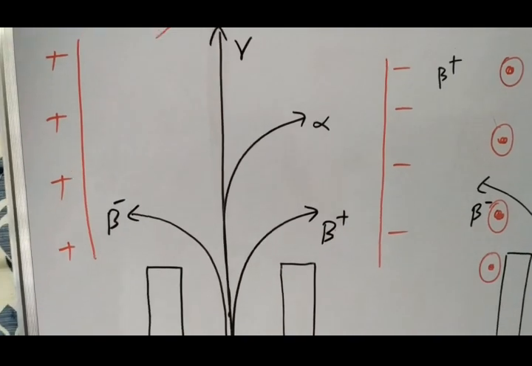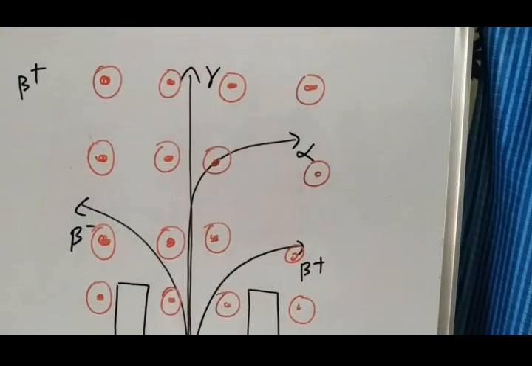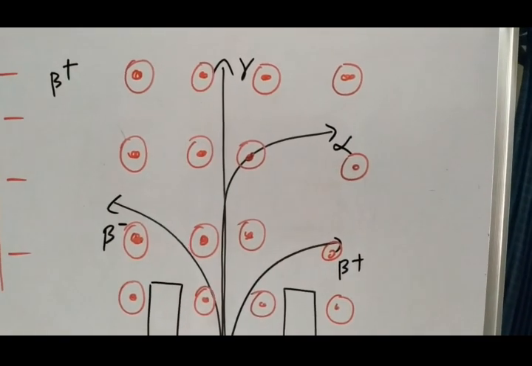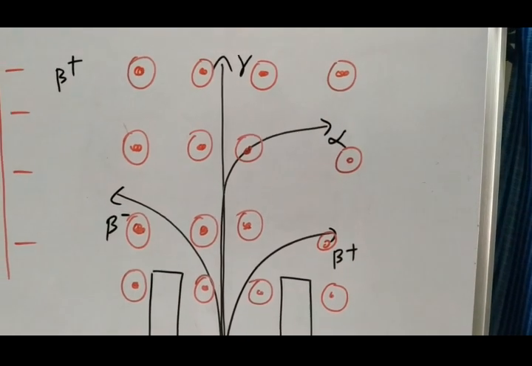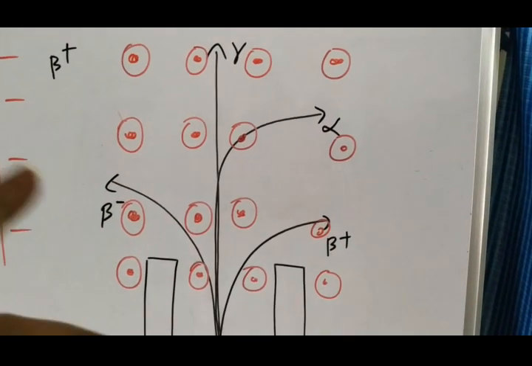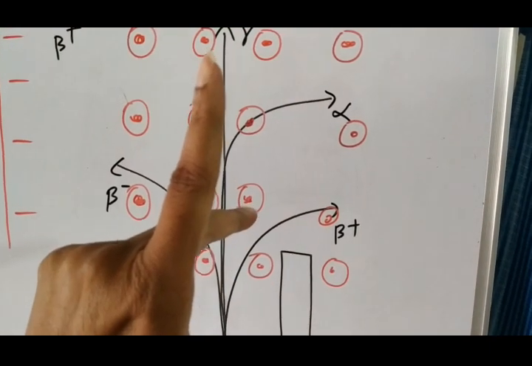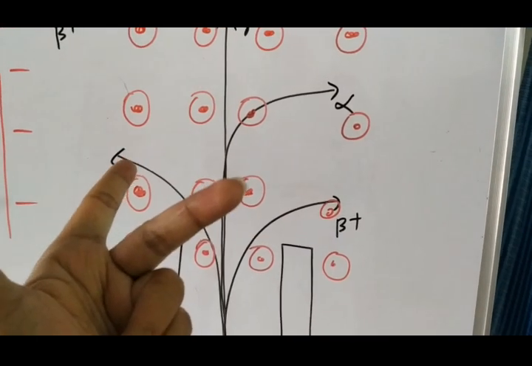Similarly, if you apply a magnetic field to these radioactive emissions, here the magnetic field is coming out of the board, dot meaning coming out of the board. Using Fleming's left hand rule, the thumb shows the force experienced, the index finger shows the field, and the middle finger shows the current direction.